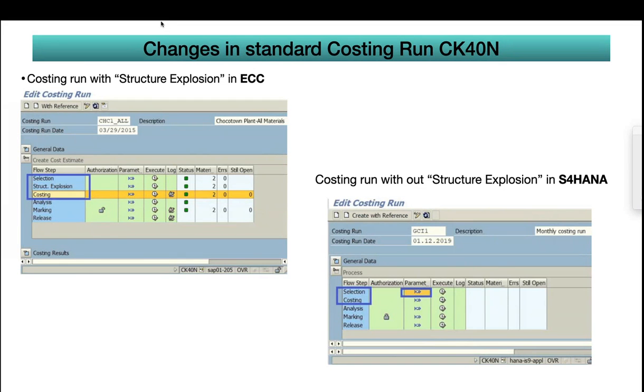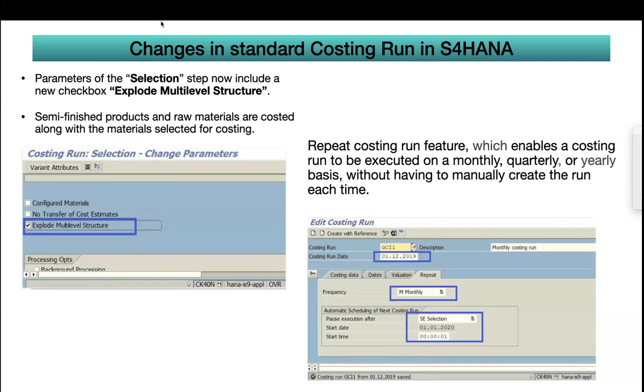And for people who have worked on product costing, forget about material ledger or actual costing, the regular costing run, that is the product costing. Here you can see we have structure explosion. This structure explosion is combined into selection. Earlier there were 6 steps, now it became 5. The reason is that they combined this step into some other place, it is in the selections. That is the reason they removed it from the main steps.